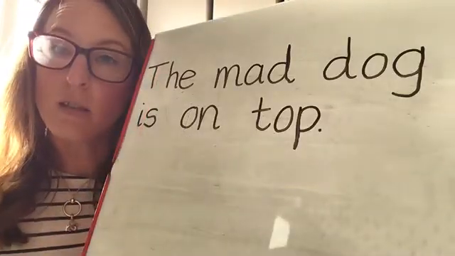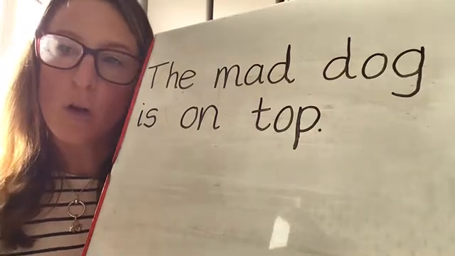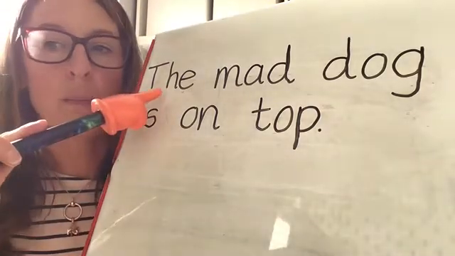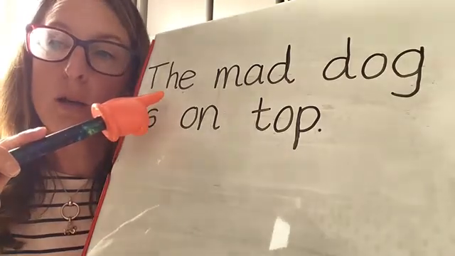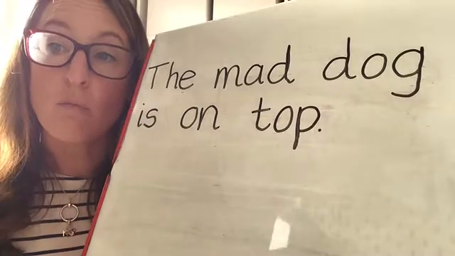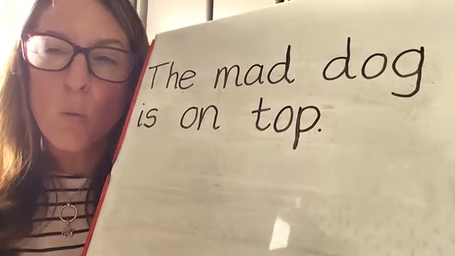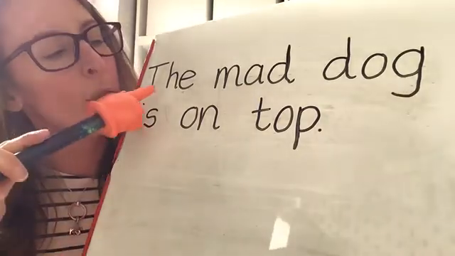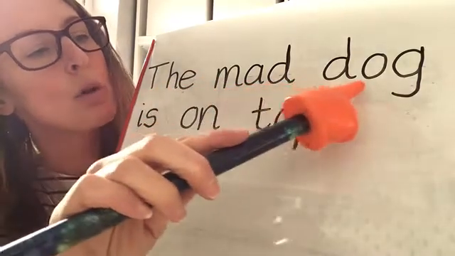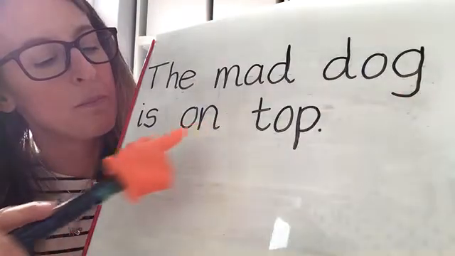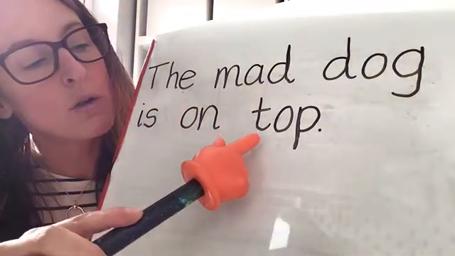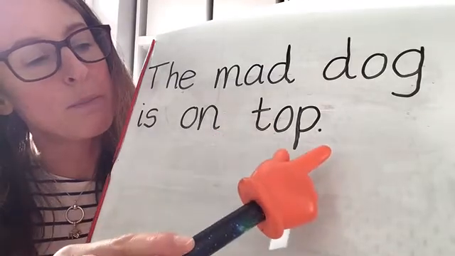Now we have a sentence to read. There is a word on here that we just need to know. It's the word the. When we see this word, we will just say the. But we can say the sounds and read all the other words. Watch me first. The. M-ad, mad. D-og, dog. Is, on, t-op, top.